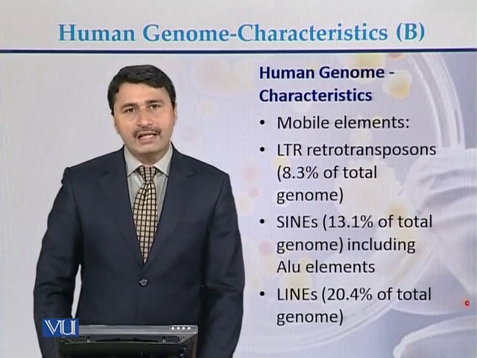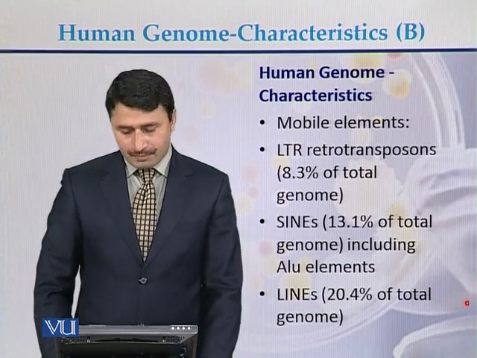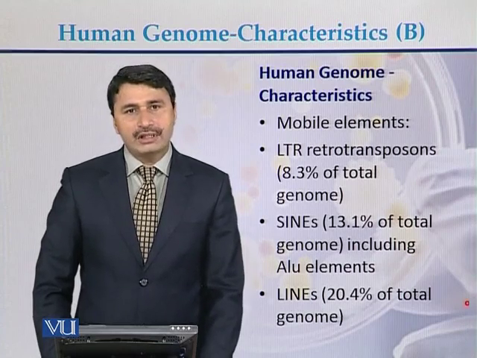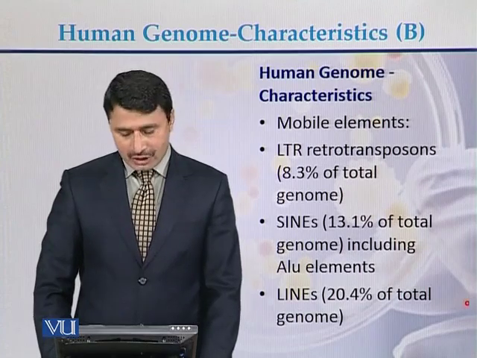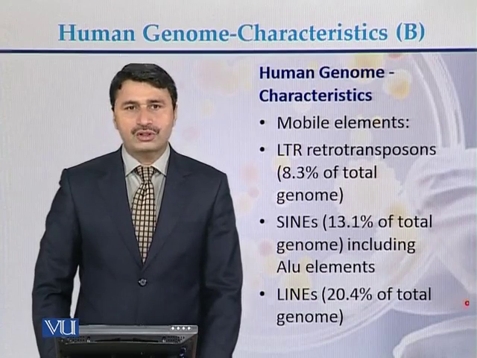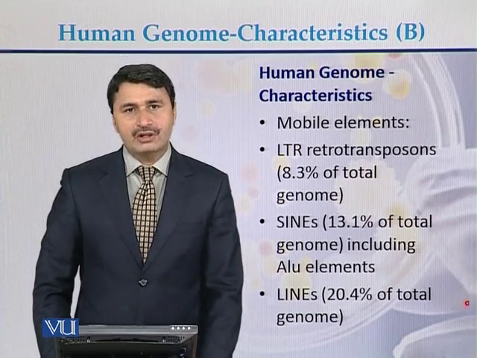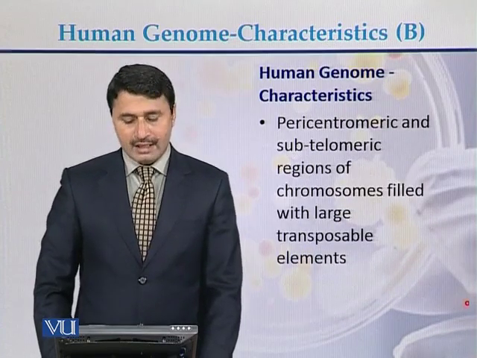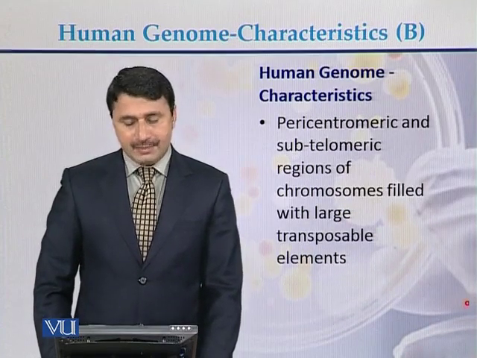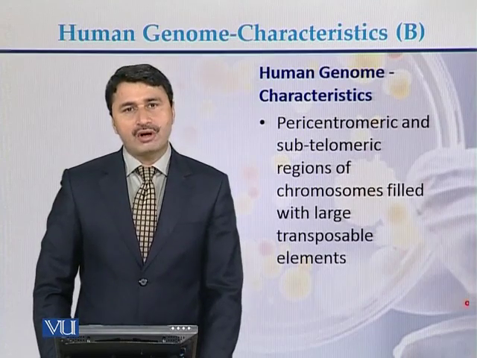In the case of mobile elements, LTR transposons are approximately 8.3% of the genome. SINEs are approximately 13.1% of the genome, and LINEs are approximately 20.4% of the genome. So this is about the mobile elements present in the human genome. Pericentromeric and subtelomeric regions of the chromosomes are filled with large transposable elements in the human genome.